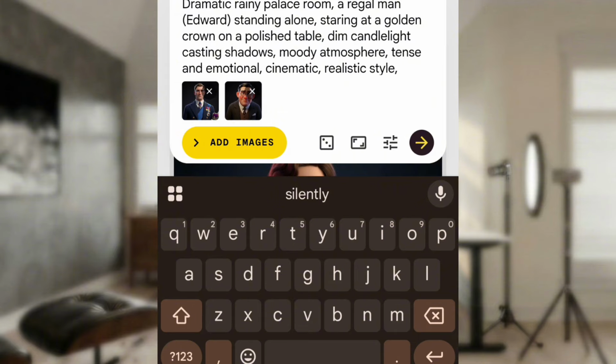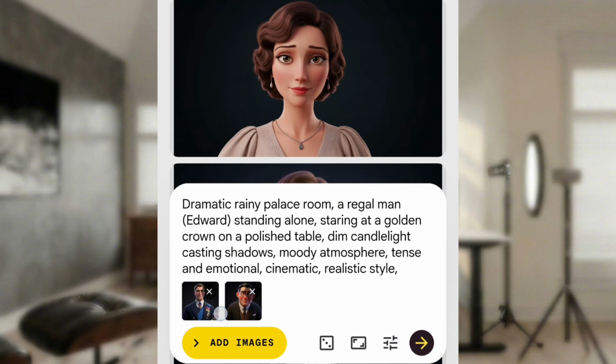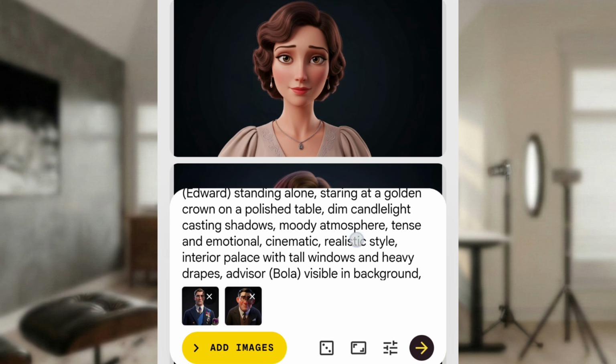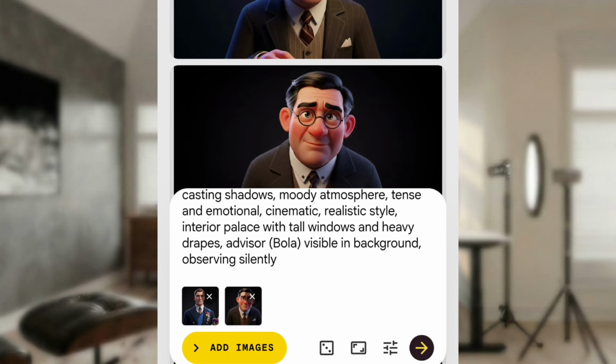You can see down here, the characters I selected are showing. If you want to remove any of them, you can just click on the cancel sign on top of the image. So now, to generate the scene, you paste the prompt for the scene, and then you click on this send. I hope you're understanding.